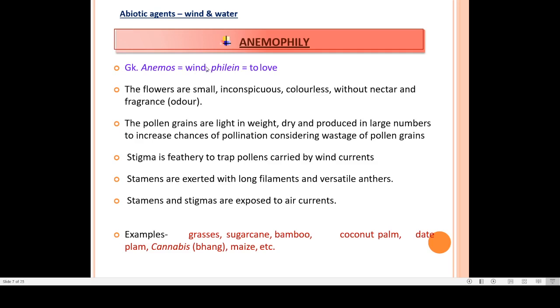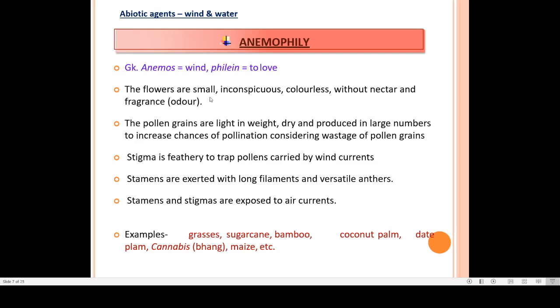Now, when the wind is involved, the plants which are pollinated through wind show certain adaptations. Like the flowers, generally they are small or colorless or non showy. They don't have a fragrance also, no odor is there, and they don't have nectar.